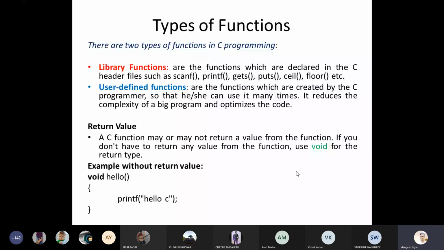In simple language, user defined functions means a programmer, a coder like you, like me, creates functions. For example, the addition function we have used, the subtraction function we have used. So these are user defined functions. Depending on our requirement, we declare the functions, we create the functions. That kind of function is called a user defined function.